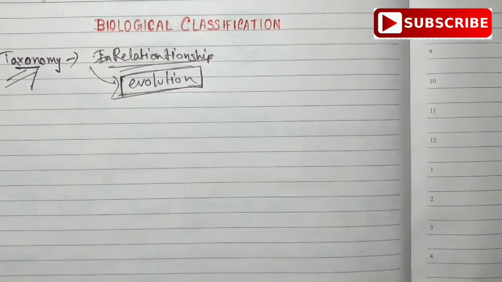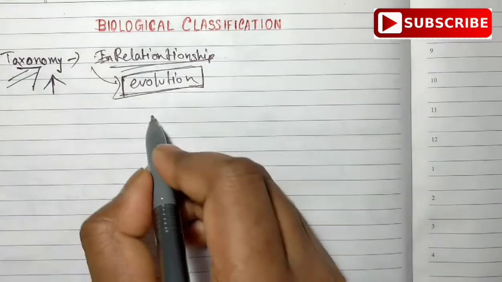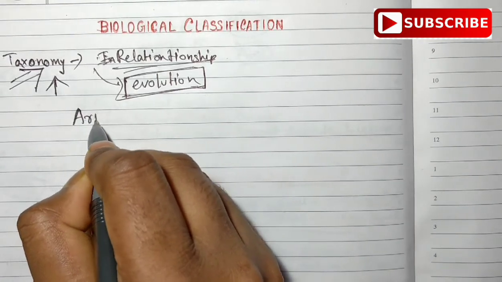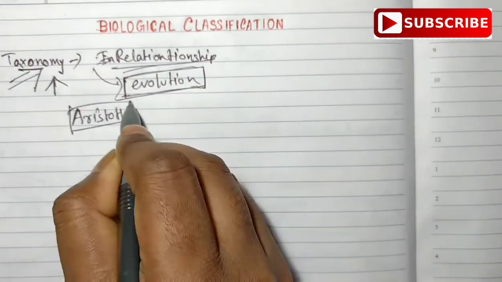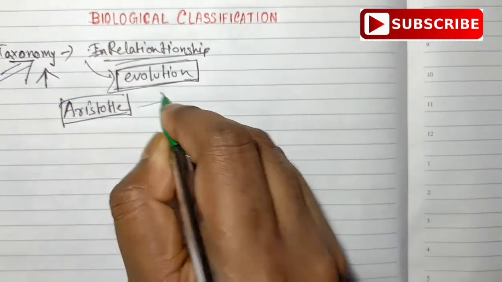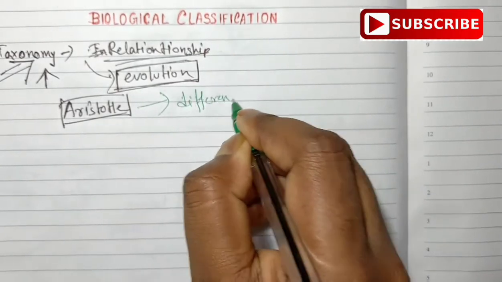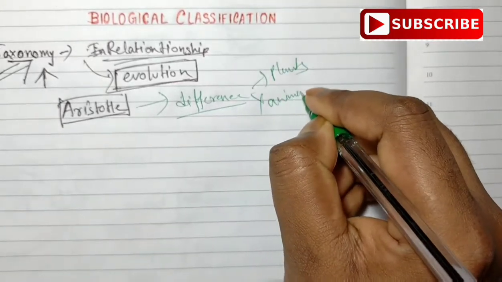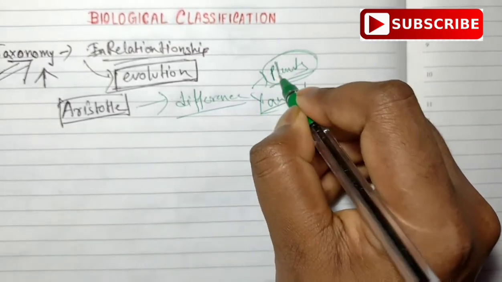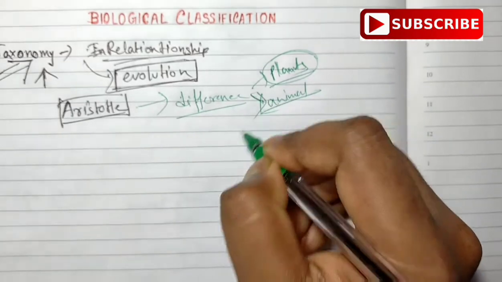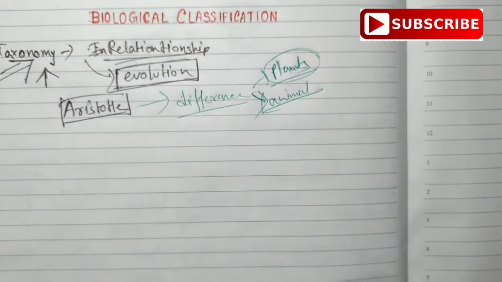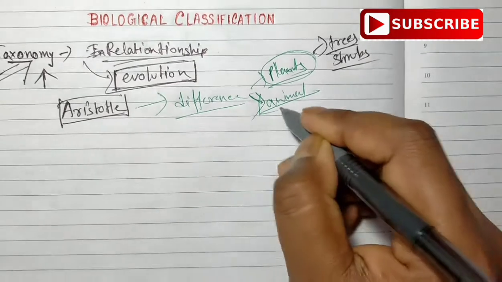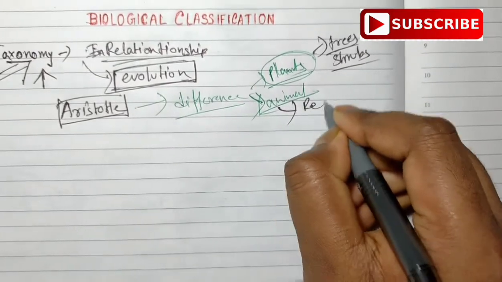When did taxonomy start, when people started this taxonomy process? Basically one name is taken, you all know this name, the name is what I've written, Aristotle. He tried to differentiate among plants and among animals. In plants and in animals, on the basis of size: trees, herbs, and in animals, based on red blood or white.